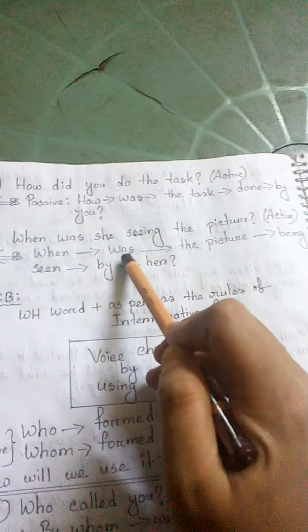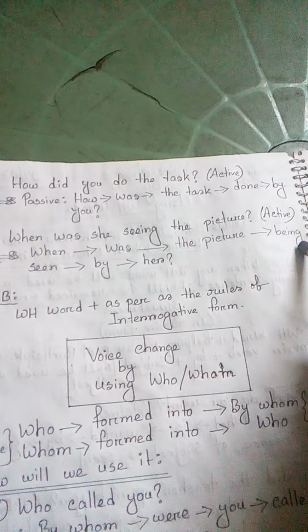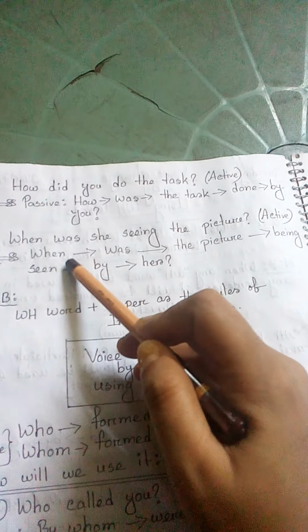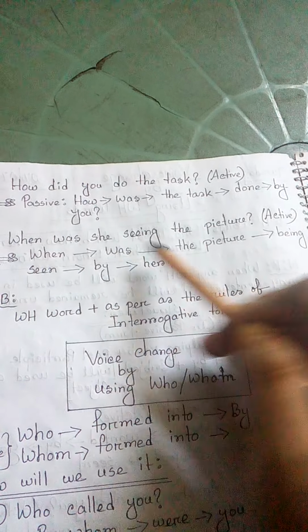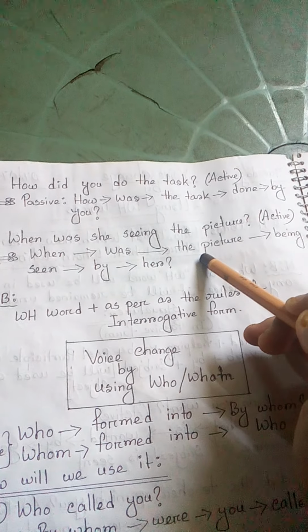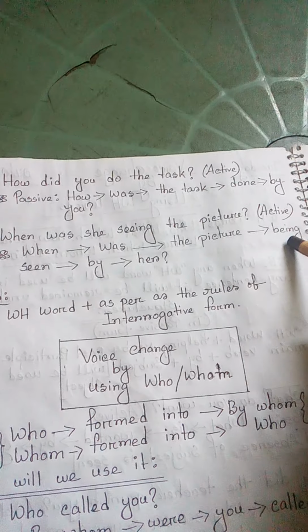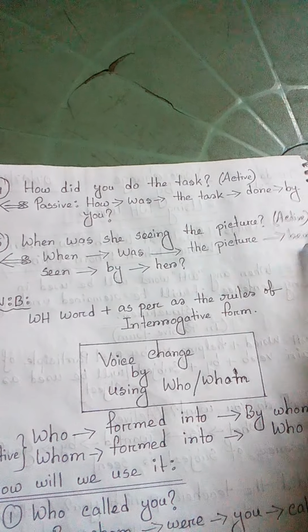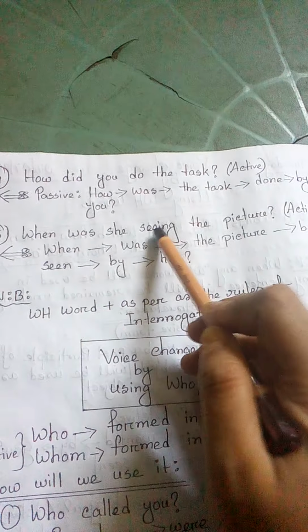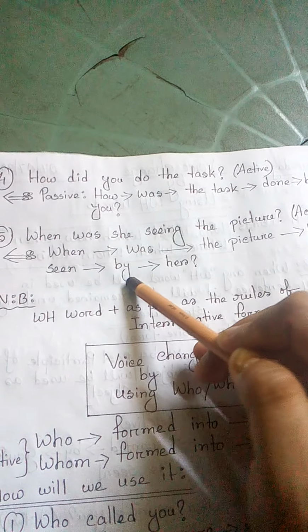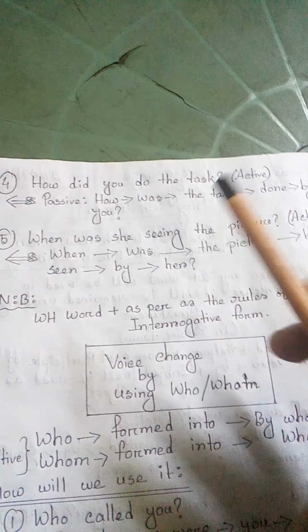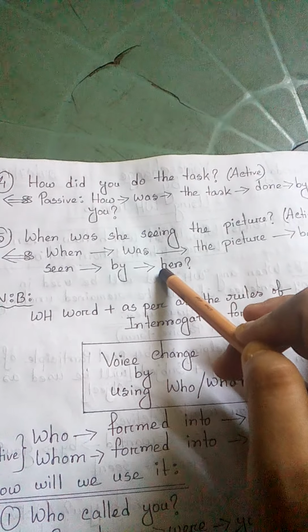See, when was the picture being seen by her? Again, when, was, for taking the picture as subject. Then being has been used for continuous. Then seen, past participle of main verb. Then by, then her.